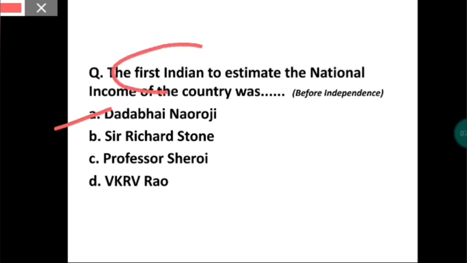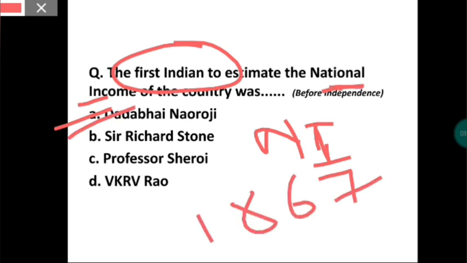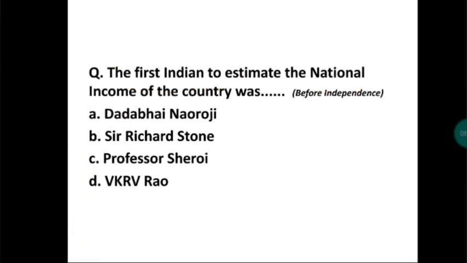Here I have written "before independence", but in the exam it won't be given, so be careful. In general, the first Indian to estimate national income is Dadabhai Naoroji. He did that in the year 1867, long back. The answer to this question is option A.